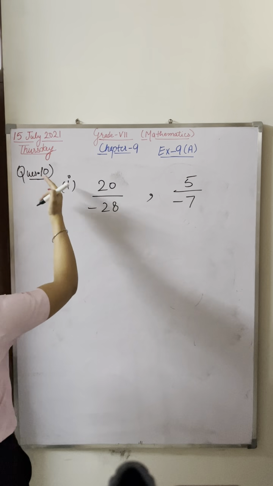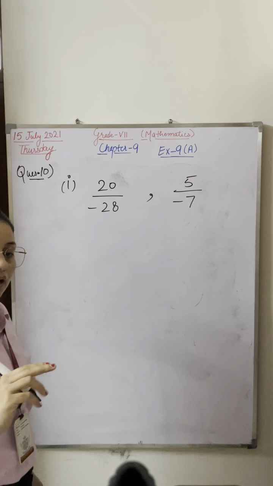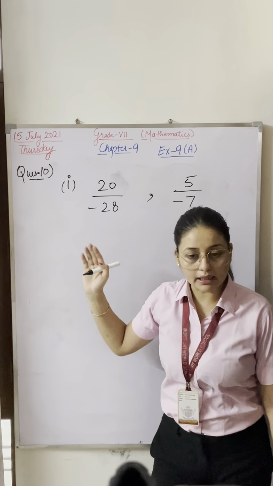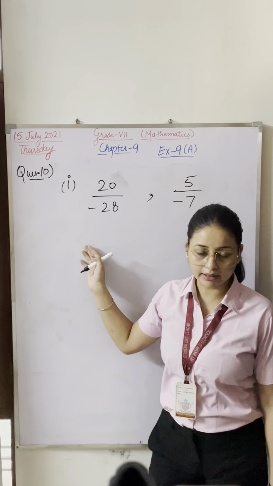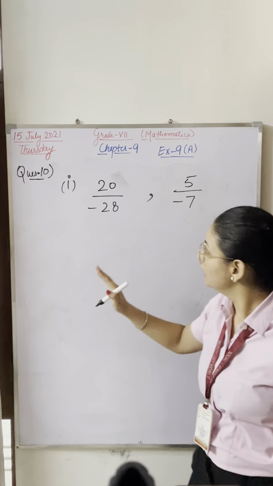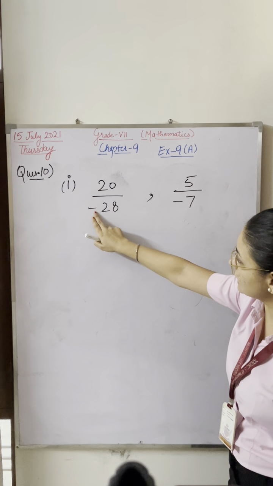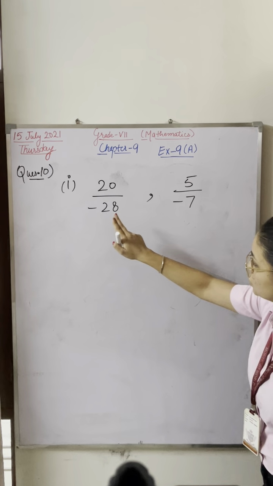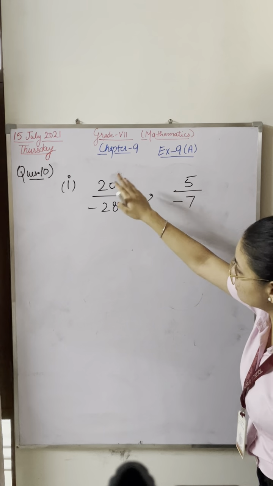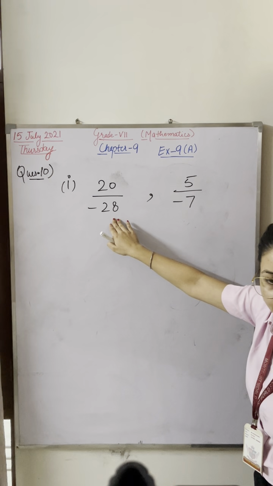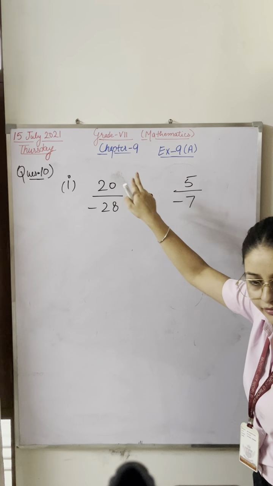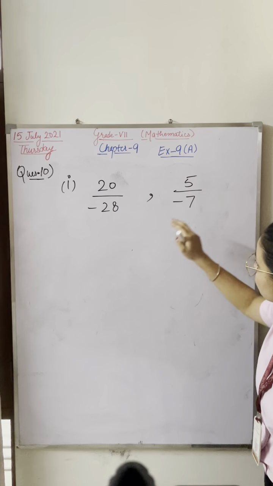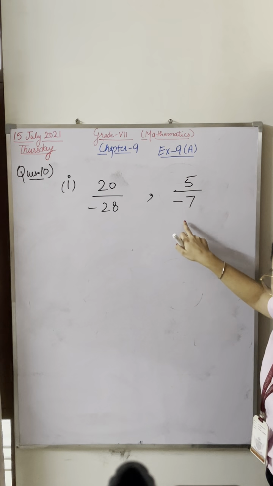In the 9th question, you have to find out whether they are equivalent or not. Here you have to find out whether they are equal or not. Same process. Here the minus sign is in the denominator. So is this a positive rational number or negative?